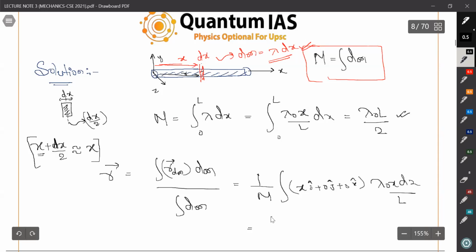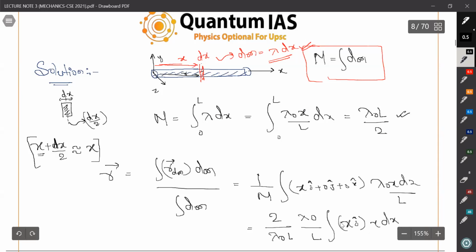1 by m is 2 upon lambda naught L, and it will become lambda naught by L, integration x i cap, x into dx.